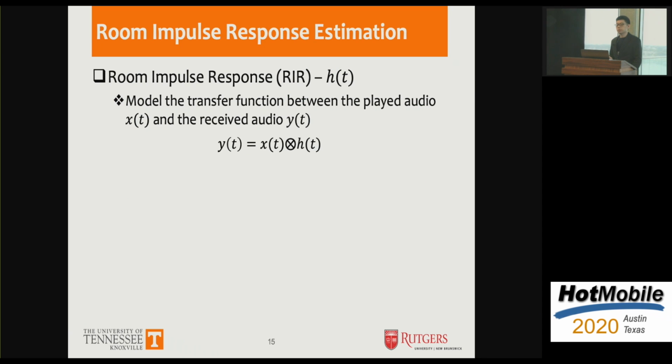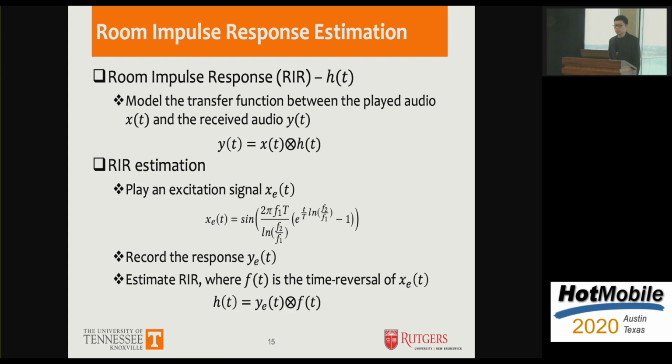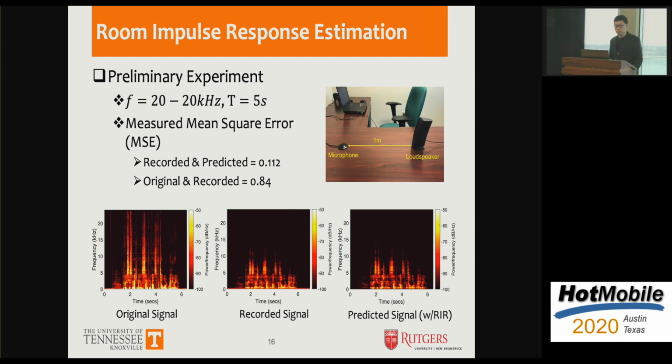The room impulse response, denoted as h(t), models the transfer function between the played audio x(t) and the received signal y(t). This sign here denotes the convolution operation. To physically measure the room impulse response, we first play an excitation signal, and then we record the corresponding response signal. The room impulse response can be estimated by convolving the response signal with a reverse filter. And we conducted a preliminary experiment to verify this RIR estimation.